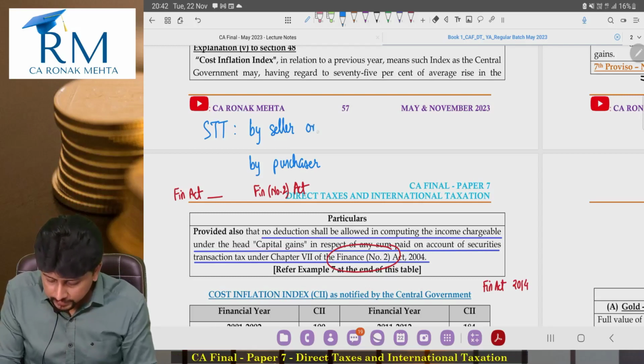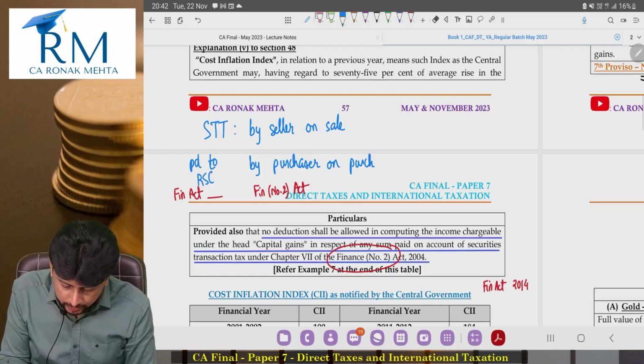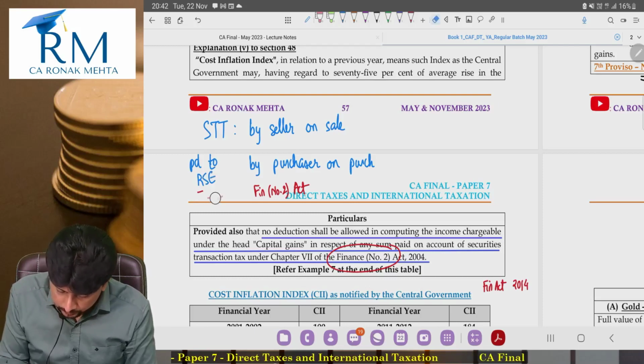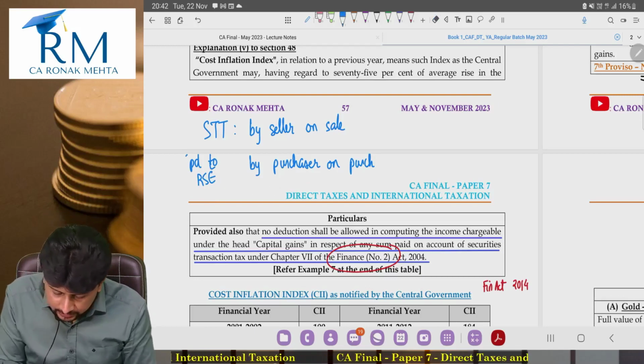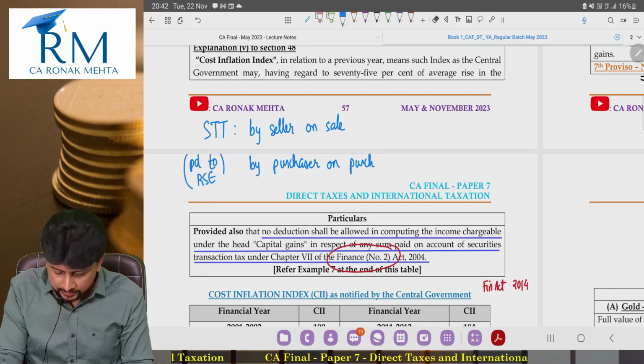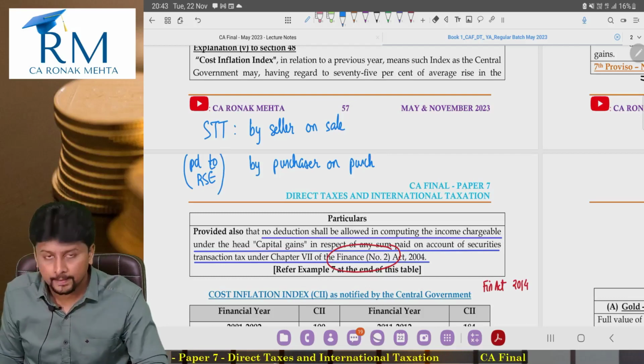So the seller will pay it on sale, the purchaser will pay it when he purchases. This STT is paid to the recognized stock exchange, Bombay Stock Exchange, National Stock Exchange. You are using their system of trading, their mechanism of trading. So as charges, you are paying STT to them.